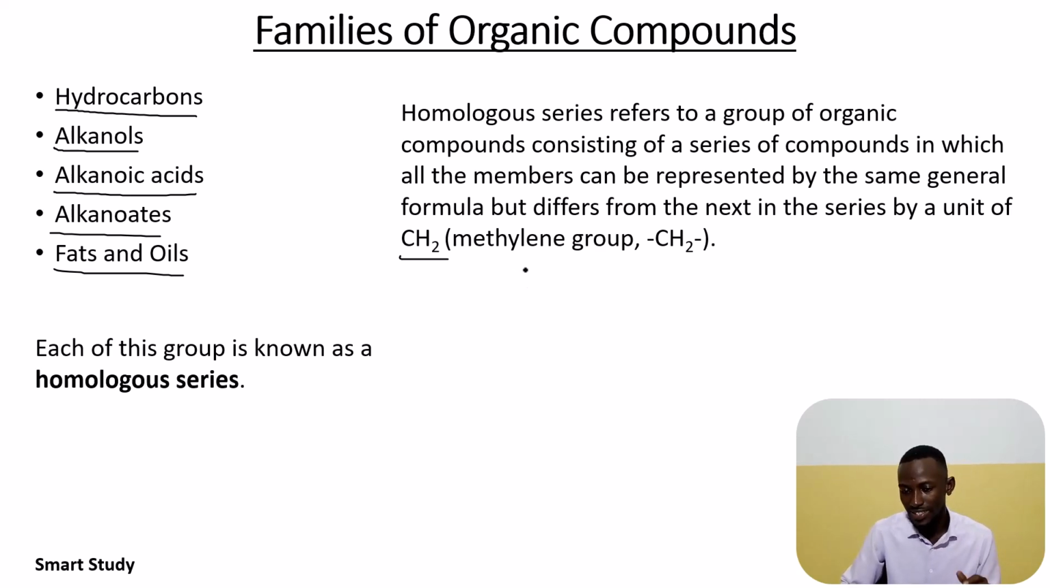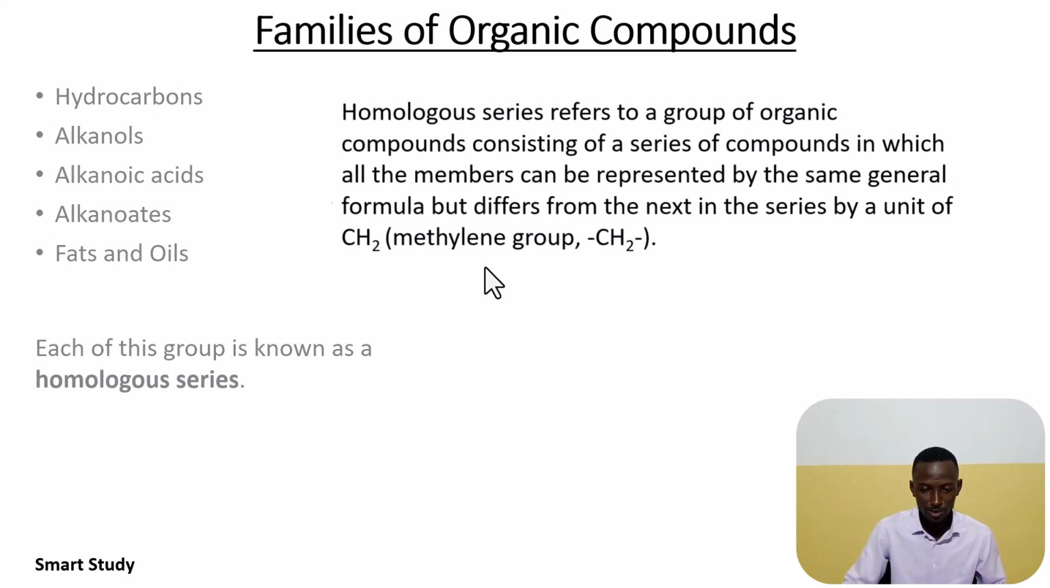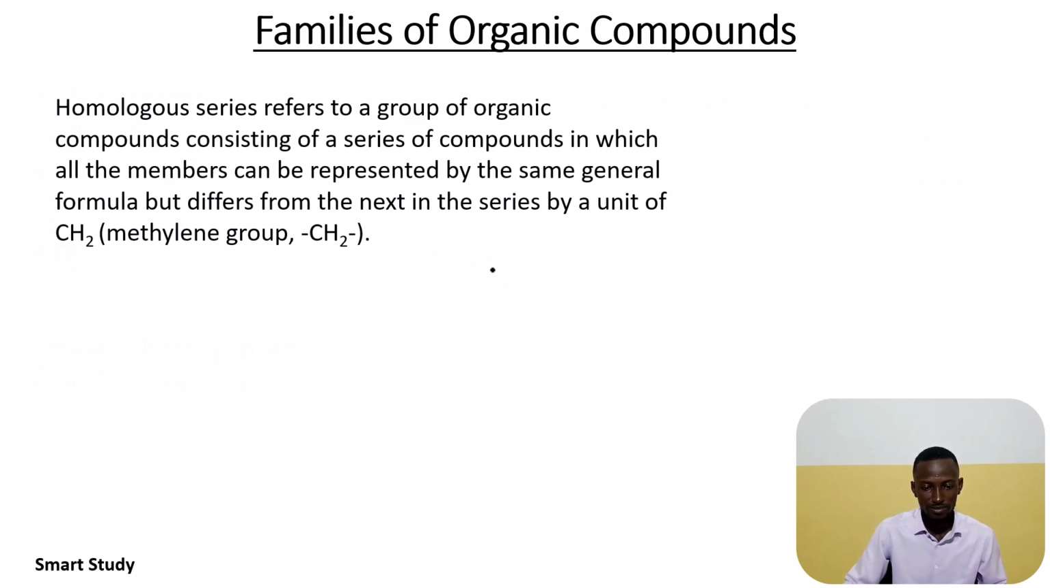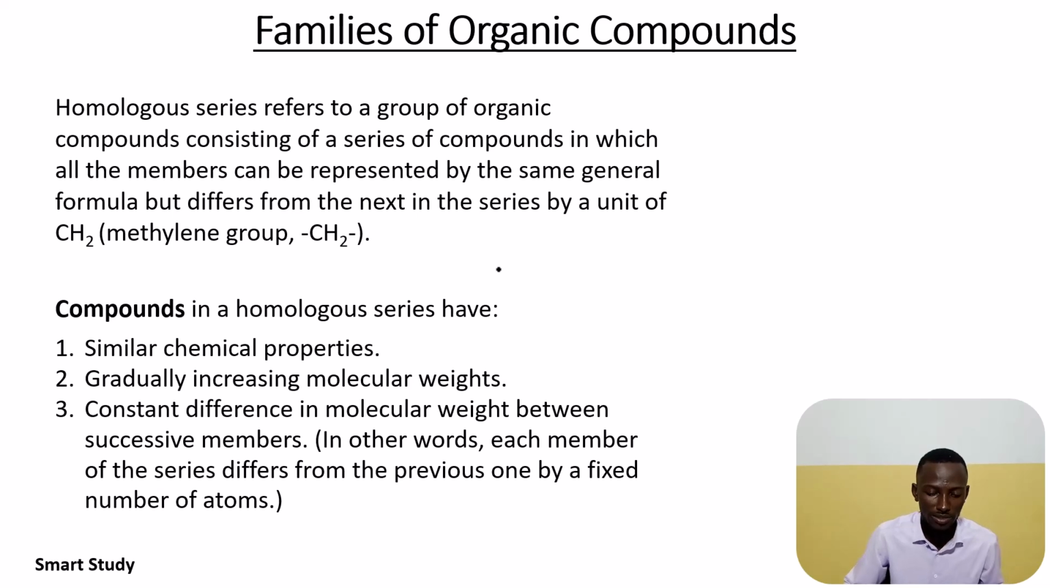But basically, a homologous series refers to a group of organic compounds consisting of a series of compounds in which all the members can be represented by the same general formula. That is what I want you to keep in mind. And compounds in a homologous series have the same chemical property simply because, one, they have the same general formula, and another reason we will see later.